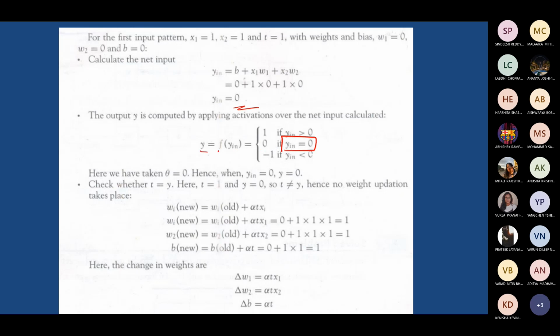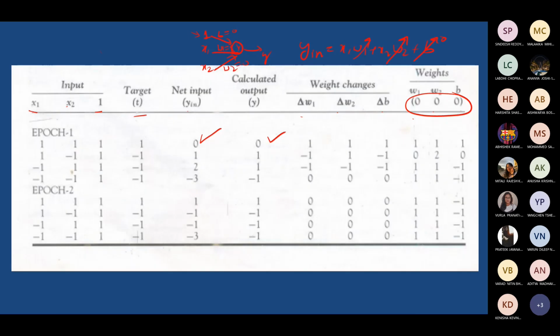Y is equal to 0. Got it? So you find the response, the calculated output Y, nothing but the response. You're getting this, how to find Y? Any clarification here? Net input and output response.